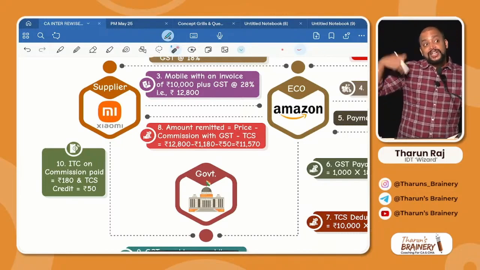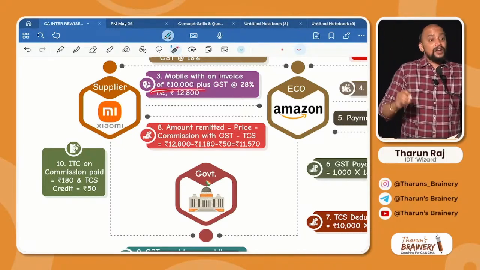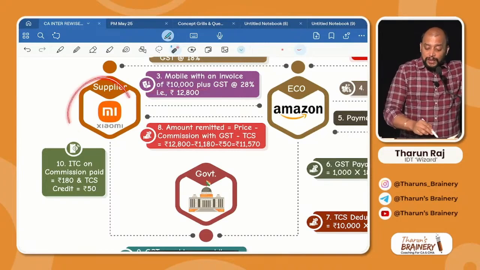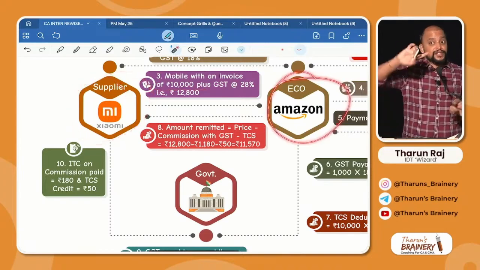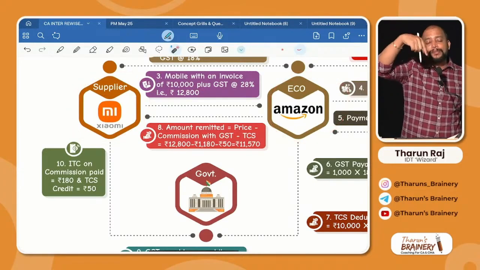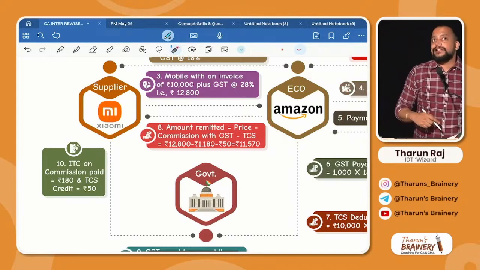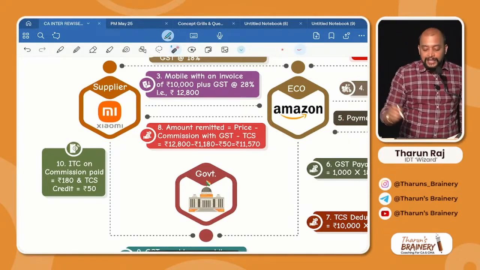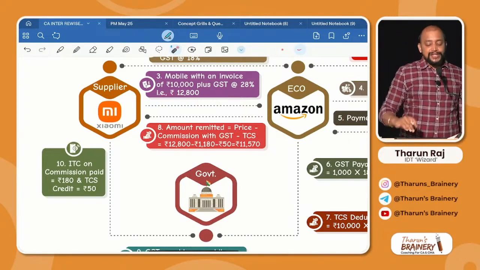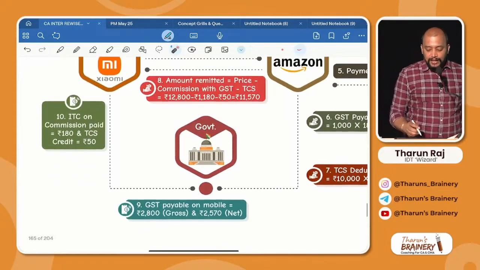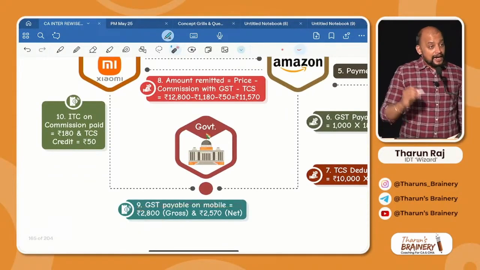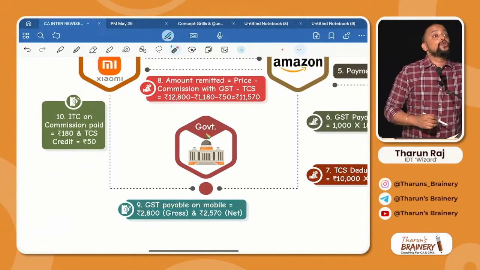Now what will the supplier do? He needs to pay GST on this mobile. On this mobile, GST is payable by the supplier only. The e-commerce operator will pay GST only on the commission, but on the mobile, the supplier should pay GST. How much is the GST on the mobile? 2,800. So 2,800 is the supplier's gross liability and the supplier will get 2 credits.